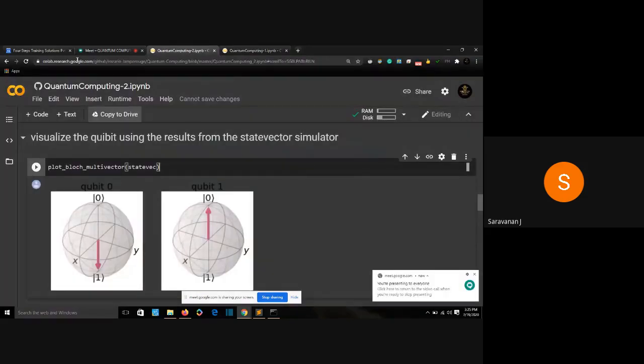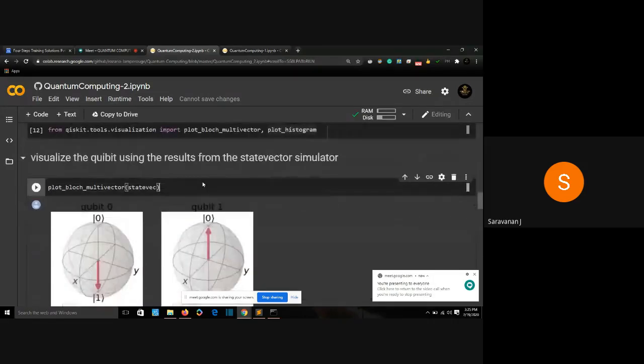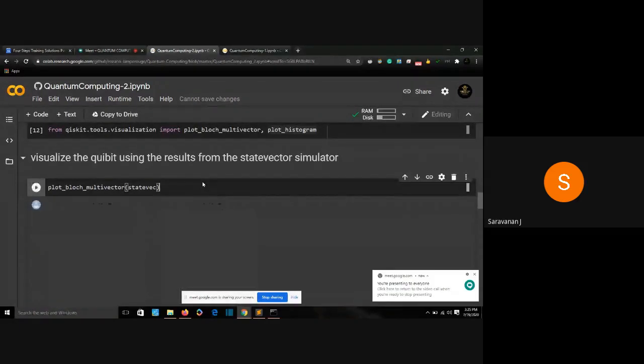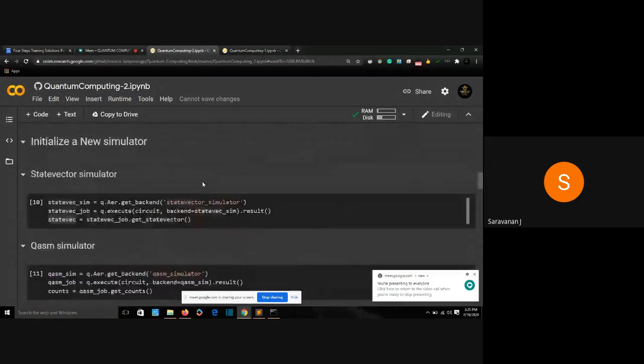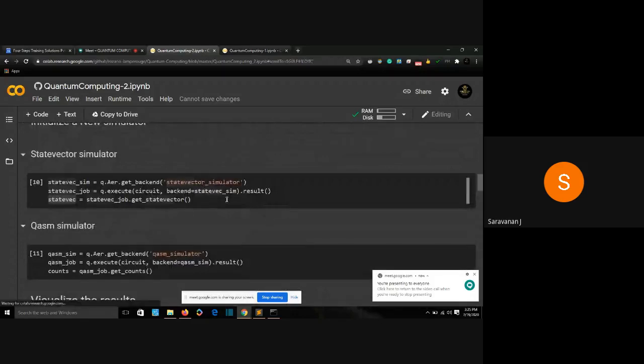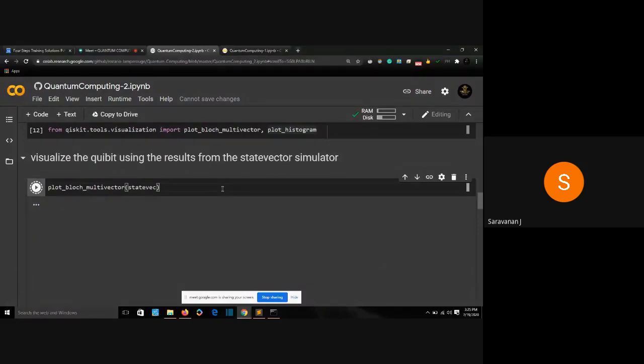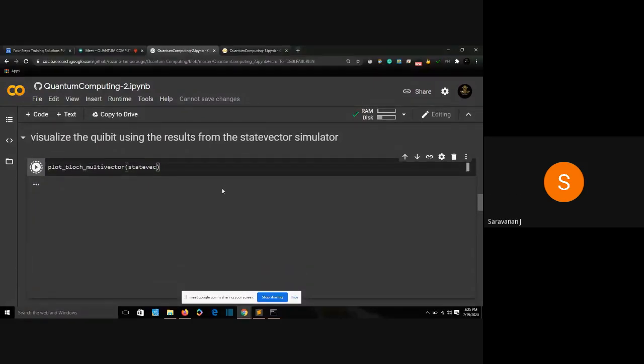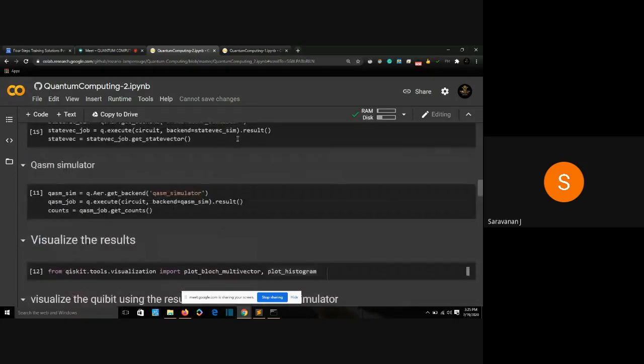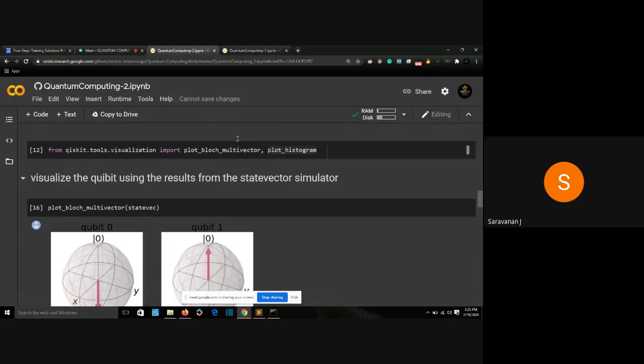What happened to my Hadamard qubit was that it actually collapsed to 0. If we run it again, let me run it again and show you. I guess I need to run the whole part again. All right, so I'll go above and run my state vector simulator again, because whenever it's measured, it will collapse to either 0 or 1. I ran my state vector simulator. Now I'll run this plotting. It collapsed to 0 again. Let me see if it collapses to 1. I need to show you it will collapse to both 0 and 1.